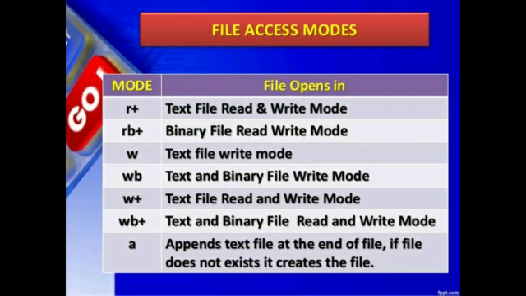Different file access modes. Simply r is for read. r+ is text file read and write mode. rb+ is binary file read and write mode. w is text file write mode. wb is binary file write mode. w+ is text file read and write mode. wb+ is binary file read and write mode. a appends to a text file at the end of the file. If the file does not exist, it creates the file.